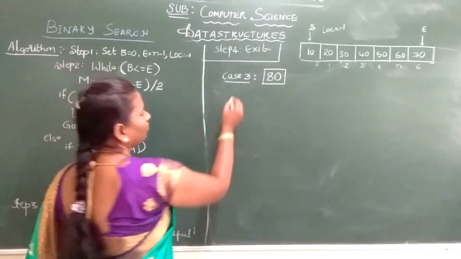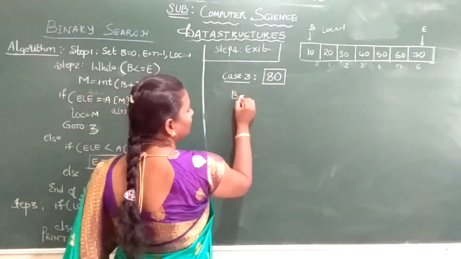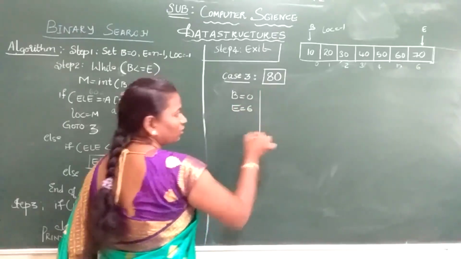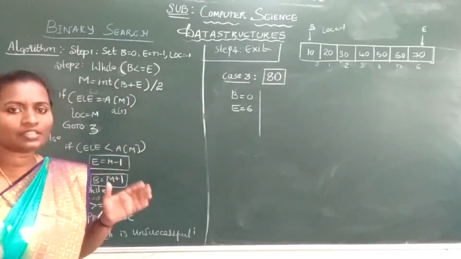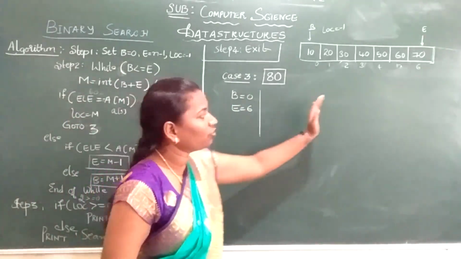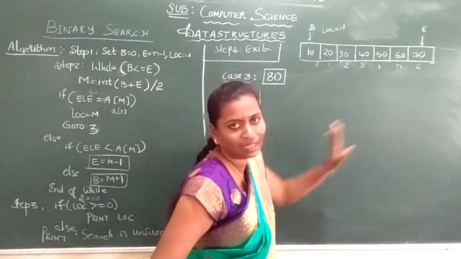So what is your mid? What is your beginning? Your beginning is as usual 0. Your ending is 6. Okay, these are the 3 steps you need to follow when you trace the algorithm. First you mark beginning and ending. Next you find out your mid element. Next you do the comparison.